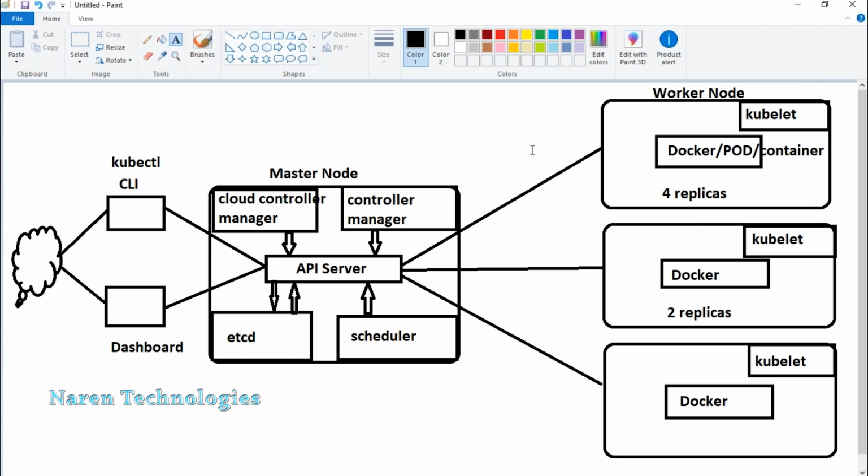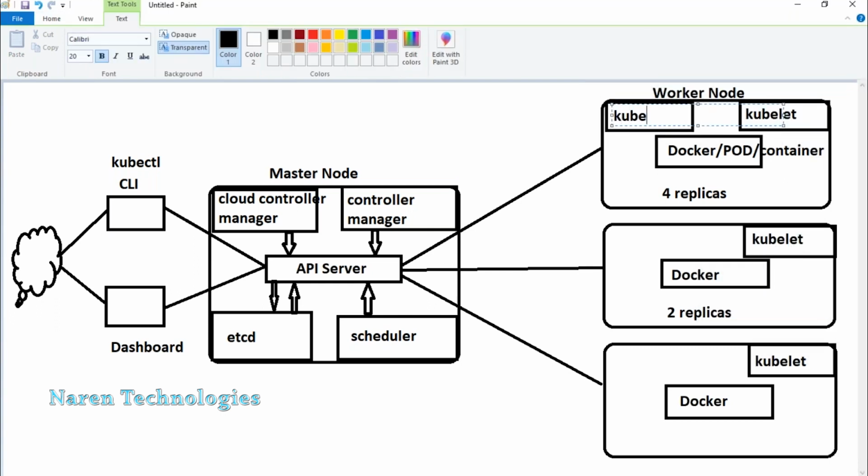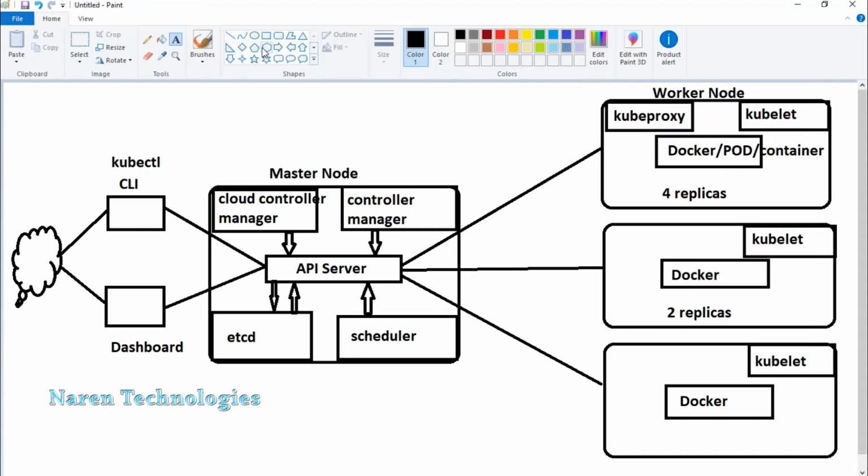All right. Now, any replica running, any service running, you can expose that service to outside. And to expose the service outside, where people can access the service running in the node, by default there is one component called kube proxy, which will be helpful to expose the service running in the worker node.